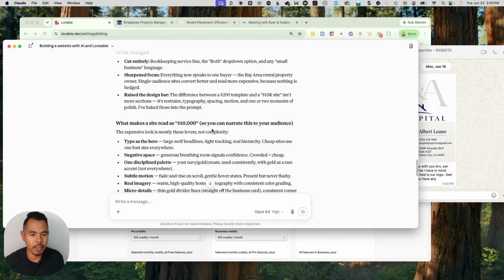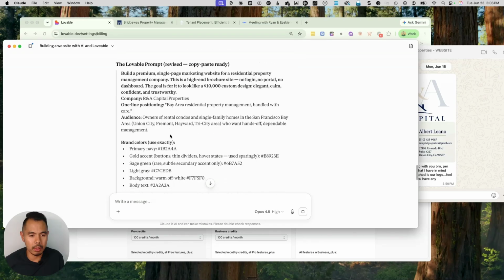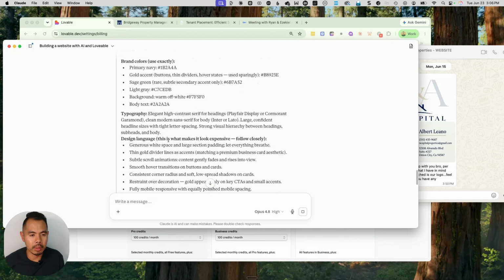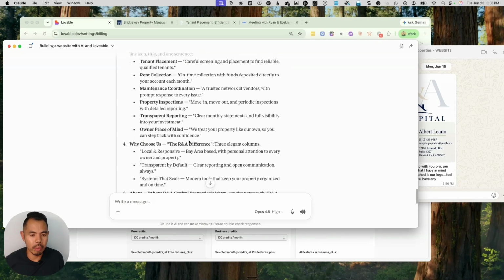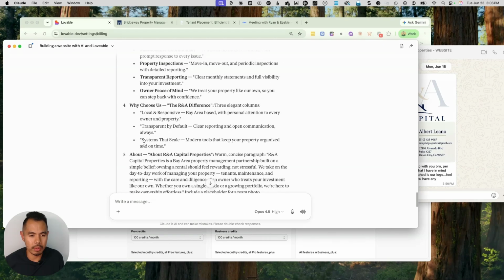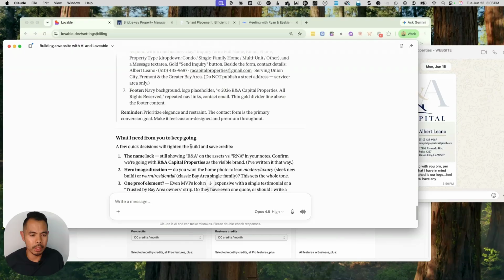So what makes the site read? Type as the hero, negative space. Okay. Lovable prompt. Okay. All right. So it's giving that prompt. Typography, design, sticky header. Okay. Why choose us. All right, so it's giving all this information right now. And let's see what's happening. What I need for you to keep going.